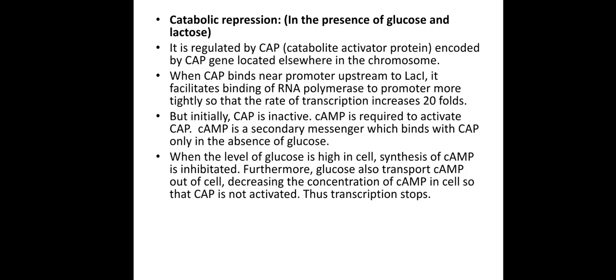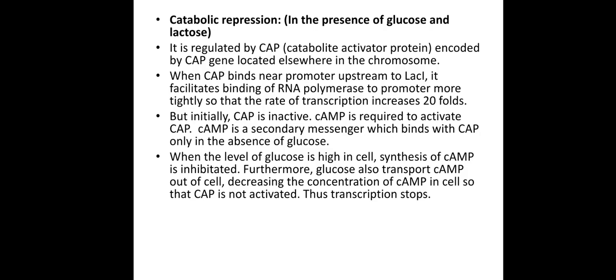But initially this CAP protein is present in the inactive form. The cAMP is required for the activation of this CAP protein. The cAMP is a secondary messenger which binds with the CAP only in the absence of glucose. This means that whenever there is an absence of glucose, there is an increased concentration of cAMP.